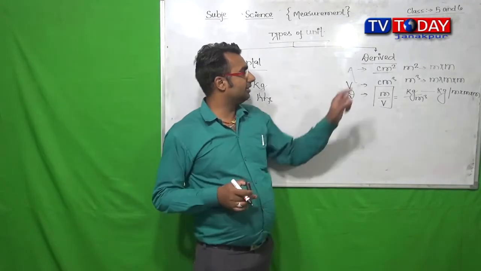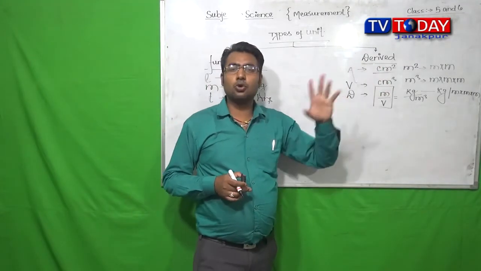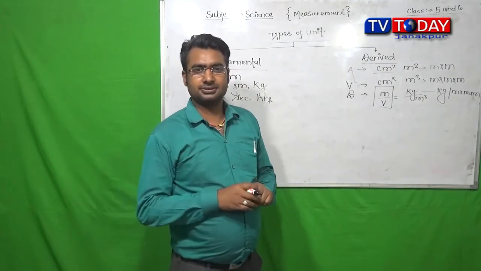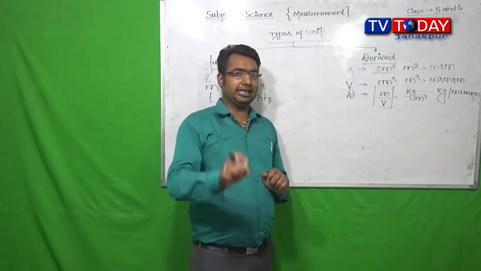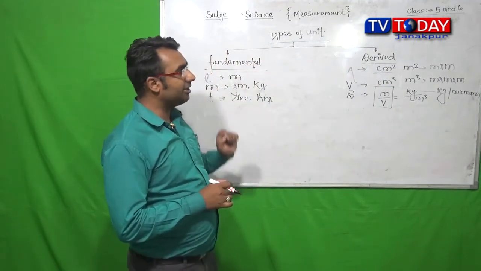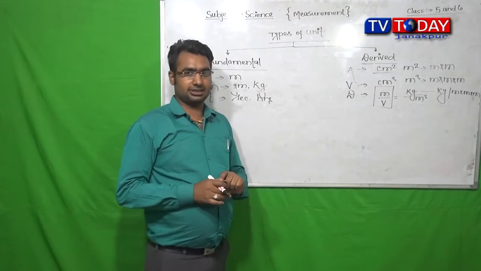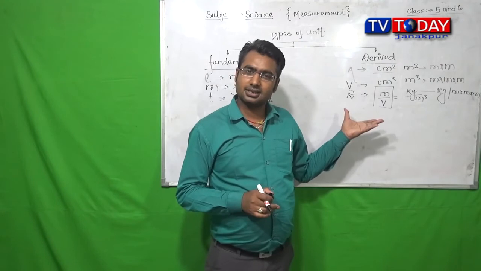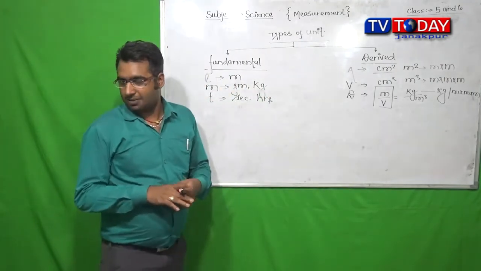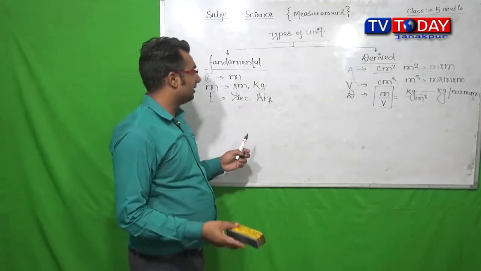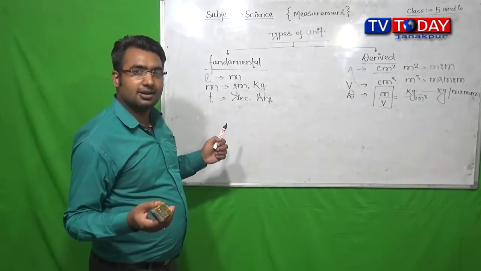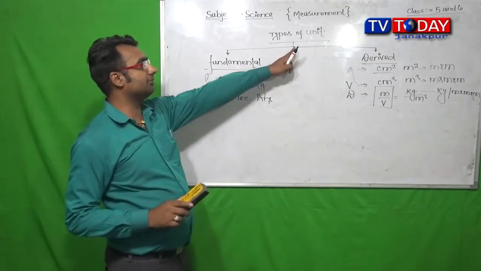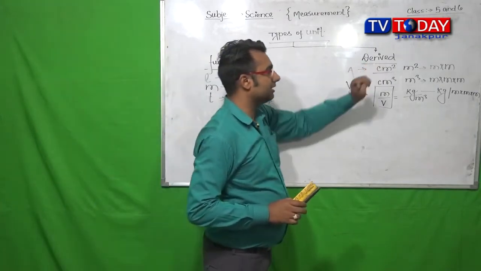And the derived units are those units which cannot be expressed by themselves. They can be expressed in terms of fundamental physical units. After seeing this, we can write the definition of fundamental unit and then derived unit.